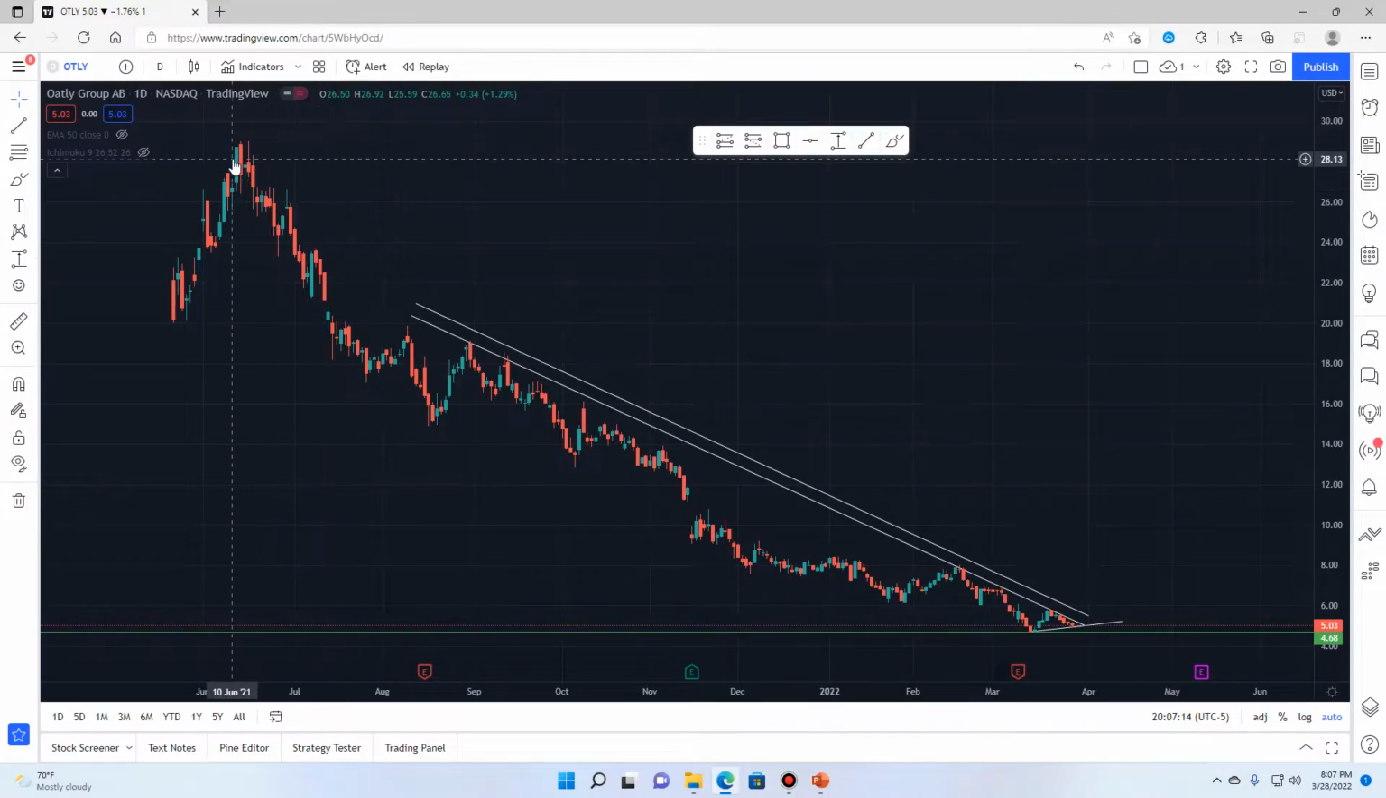Here we have Oatly on the daily chart. And as you can see, it's been in a free fall for basically since its IPO. It had a little bit of a run up, and then it went up to $28, which is crazy to think that it was ever at $28. And then it's just been tumbling down.